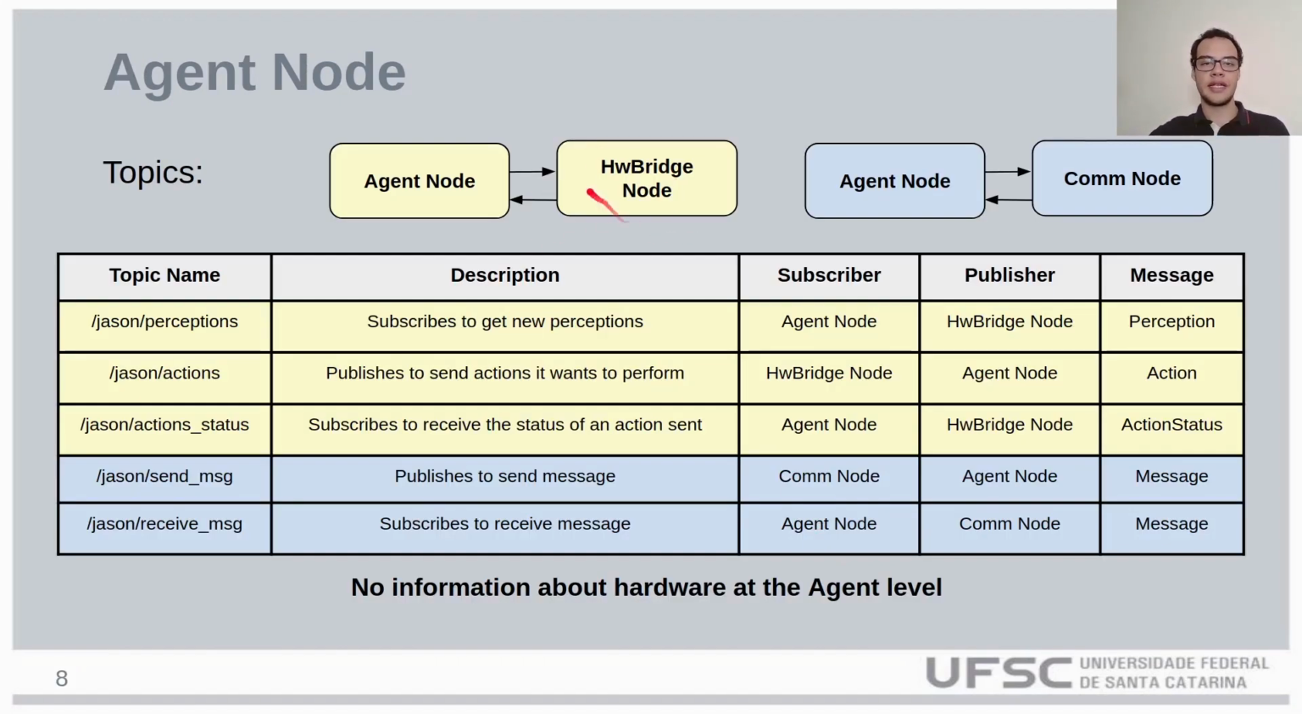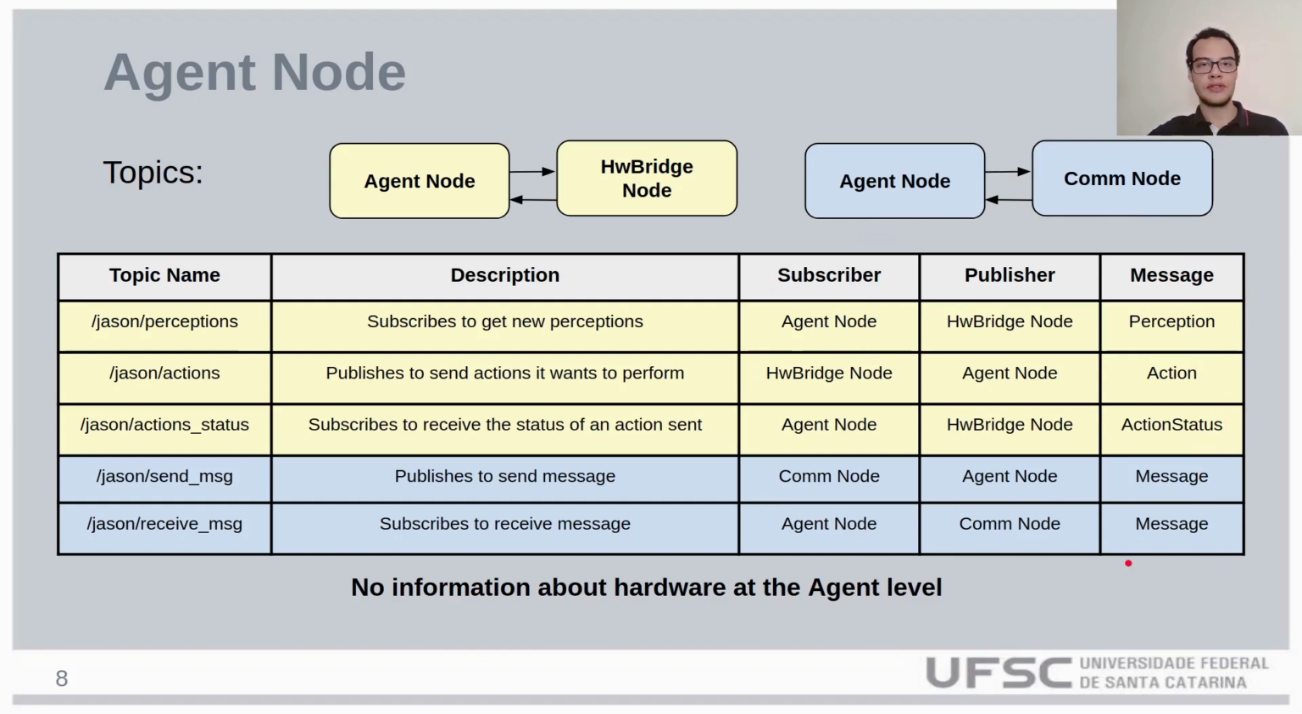The agent node communicates with the HwBridge node and the communication node. To communicate with the HwBridge node, it uses 3 distinct topics. It subscribes to Jason perceptions to get new perceptions. It publishes to Jason actions to send new actions it wants to perform. It subscribes to Jason action status to receive the status of an action previously sent. And to communicate with the communication node, it publishes to Jason send message to send new messages, and it subscribes to Jason receive message to get new messages. All these topics use a custom type of message that I will explain next.